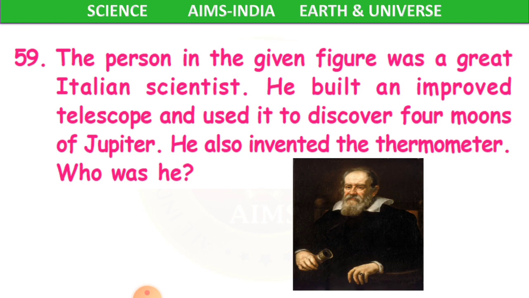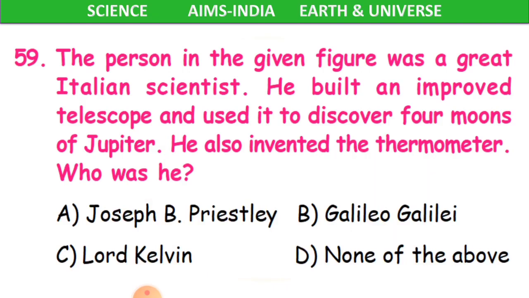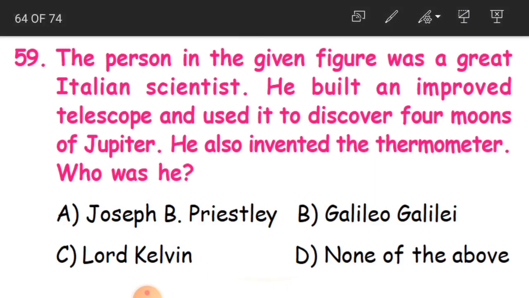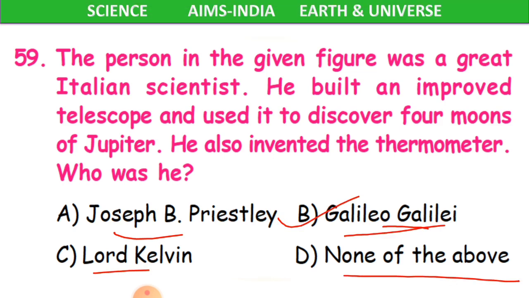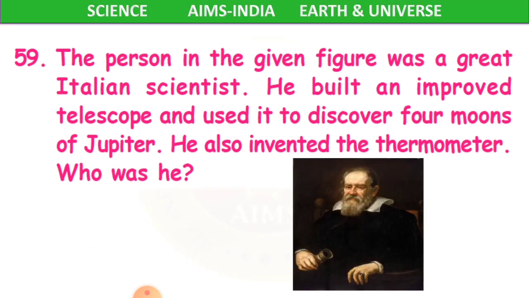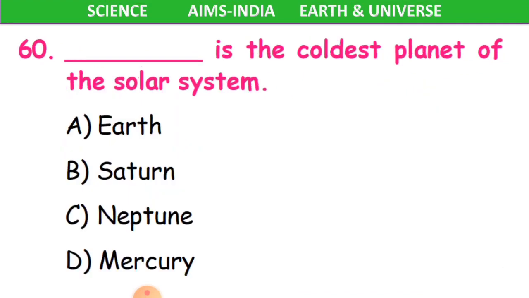So, who was he? The options are Joseph B. Priestley, Galileo Galilei, Lord Kelvin, and none of the above. And the answer is B, children. He is none other than Galileo Galilei. Clear, children? Yes.